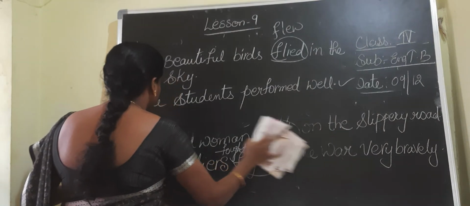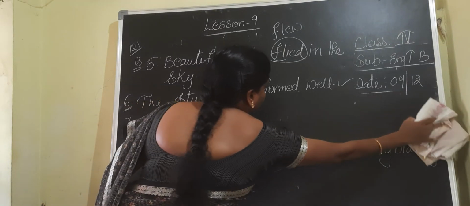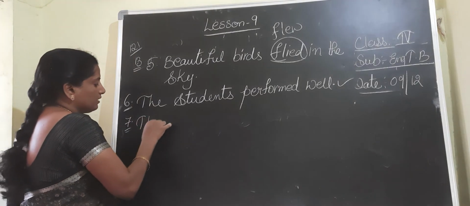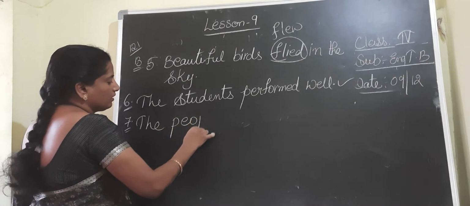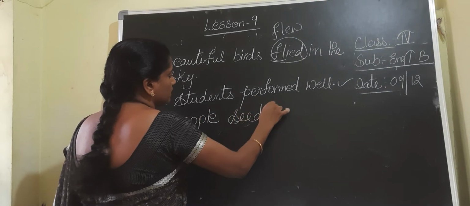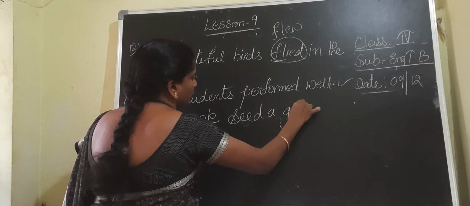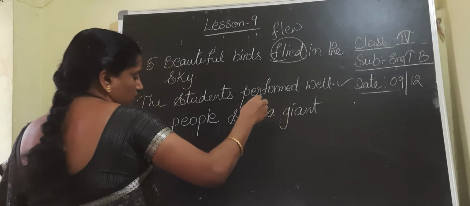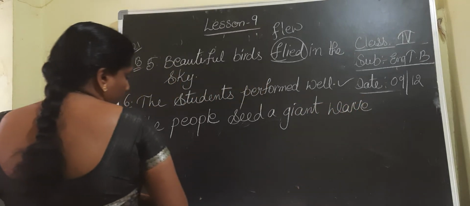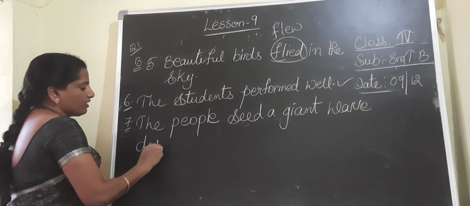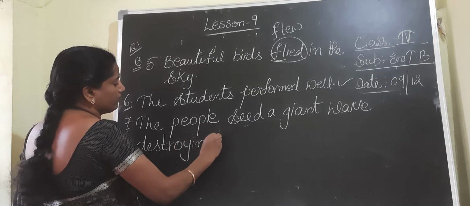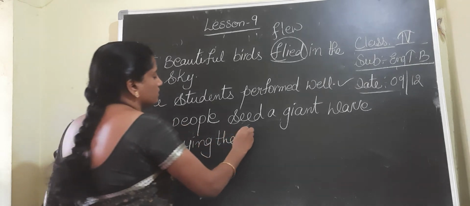Okay. Coming to the seventh one, children. The people seed a giant wave destroying the village.